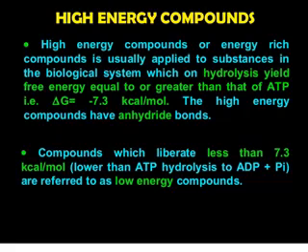So what is the energy which we obtain through the hydrolysis of ATP? That is, the delta G of ATP is minus 7.3 kilocalories per mole. Compounds which liberate energy which is less than 7.3 kilocalories are known as low energy compounds.